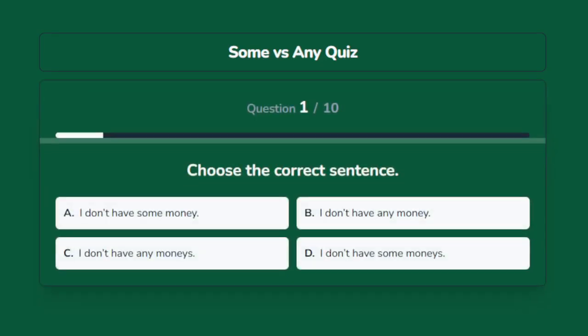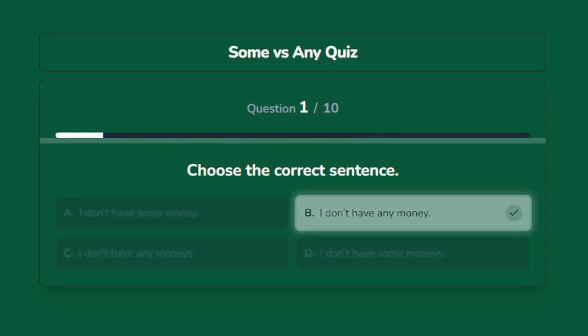Choose the correct sentence. Options are A. I don't have some money. B. I don't have any money. C. I don't have any monies. D. I don't have some monies. The correct answer is I don't have any money.